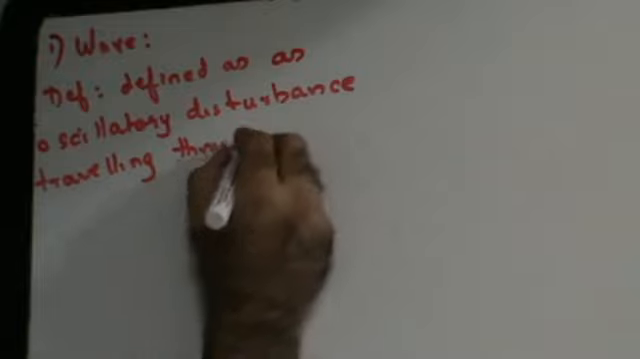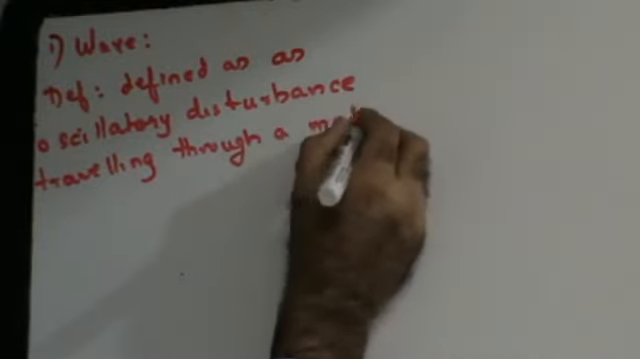I'll explain this to you. Definition. First, let's write the definition down. It is defined as an oscillatory disturbance traveling through a medium without change in form.